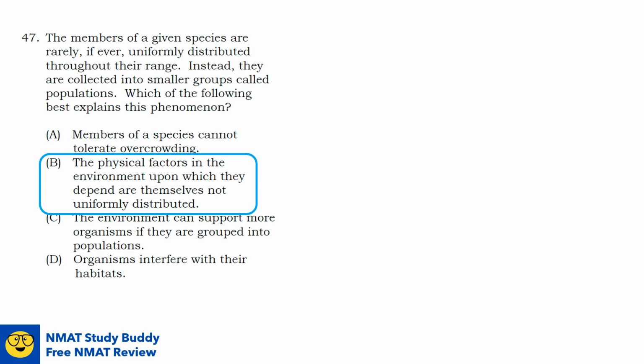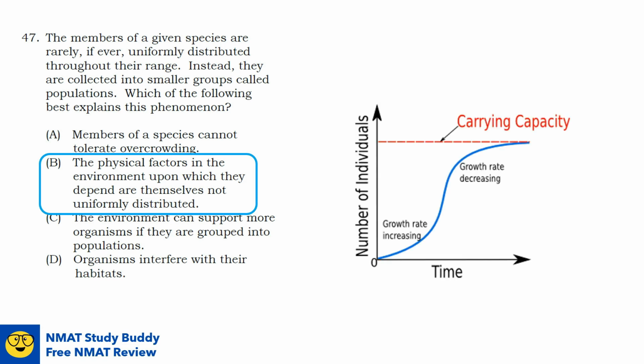Now that we've mentioned the influence of availability of resources on population distribution, I would also like to discuss the carrying capacity, which is a very important concept in ecology. Okay, so we have here a graph of population growth. As you can notice, population growth follows a logistic model rather than a linear model. And this logistic model describes how population grows more slowly as it approaches the carrying capacity.